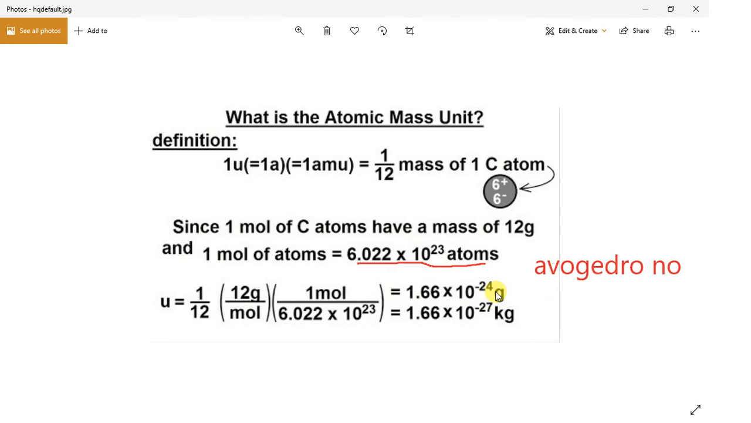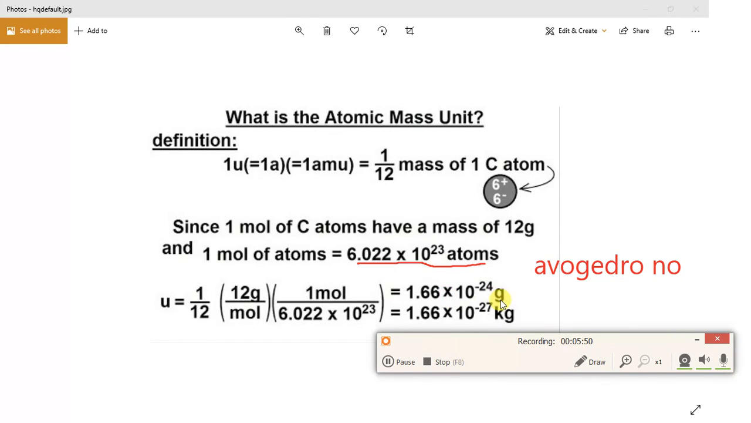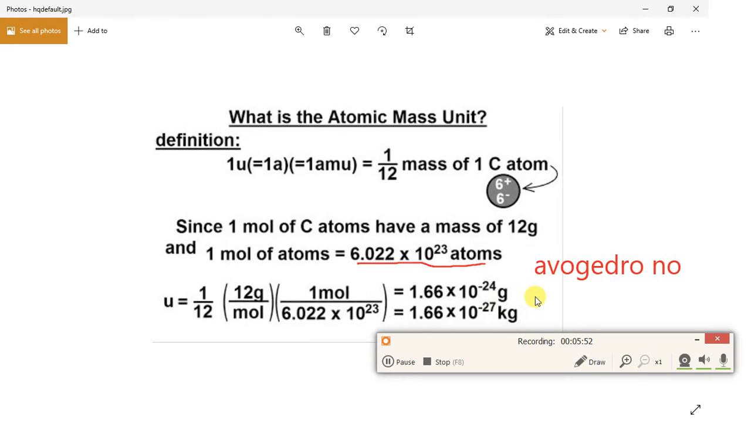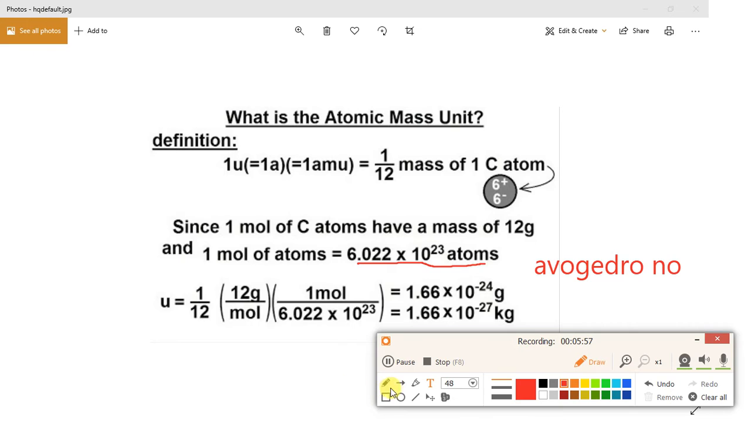This is in grams, and this is also in kilograms. Here we show 1.66 into 10 raised to minus 24, and here we show 10 raised to minus 27.